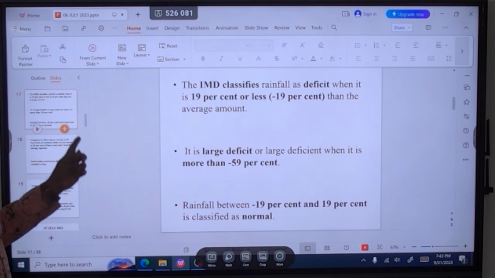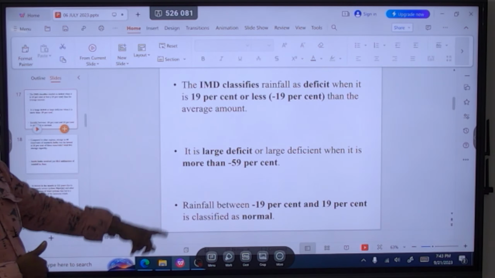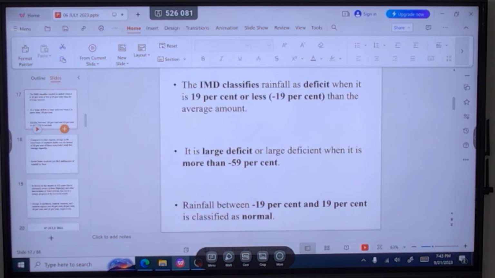So IMD classifies this deficit. What does deficit mean? You see, when you have minus 19% or less than that, that is considered to be the deficit rainfall in India.